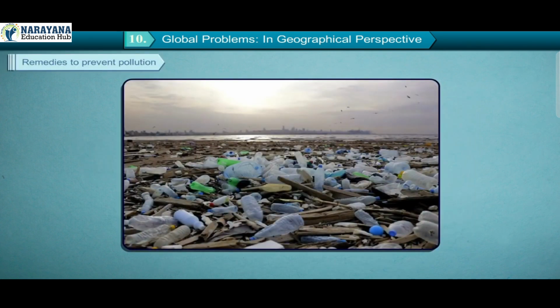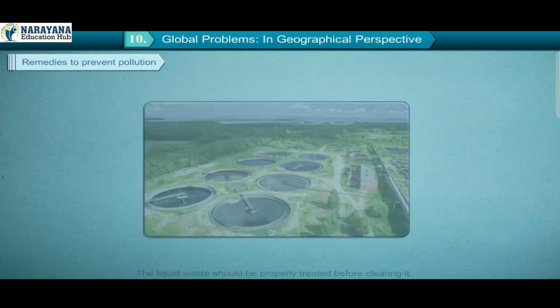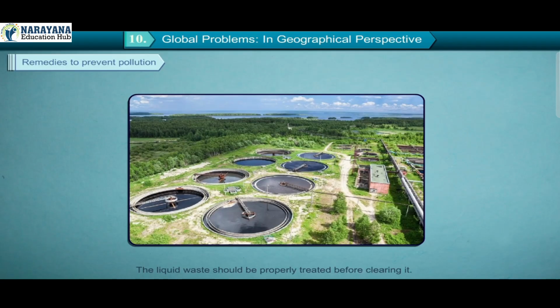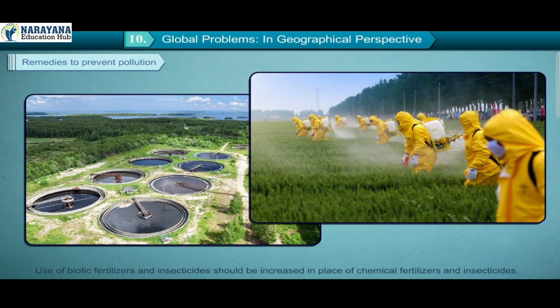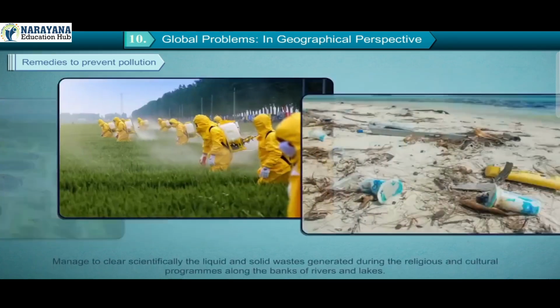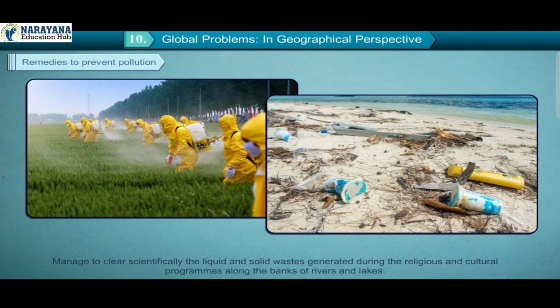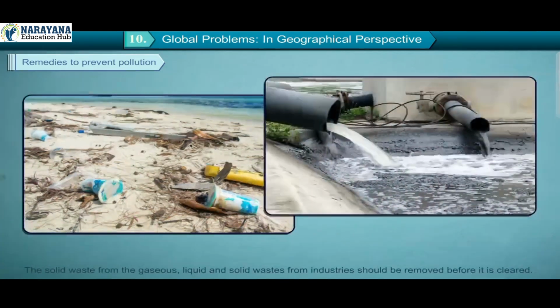Remedies to prevent pollution. You have learned the remedy to prevent pollution earlier also. So here we shall discuss them in brief. The liquid waste should be properly treated before clearing it. Use of biotic fertilizers and insecticides should be increased in place of chemical fertilizers and insecticides. Manage to clear scientifically the liquid and solid wastage generated during the religious and cultural programs along the banks of rivers and lakes. The gaseous, liquid and solid waste from industries should be removed before it is cleared.